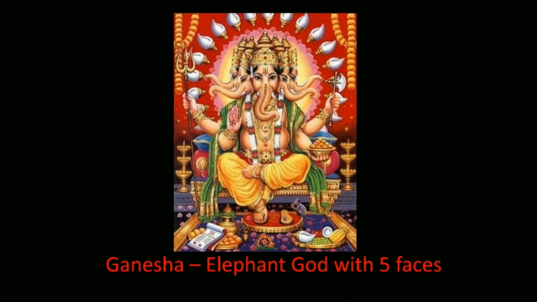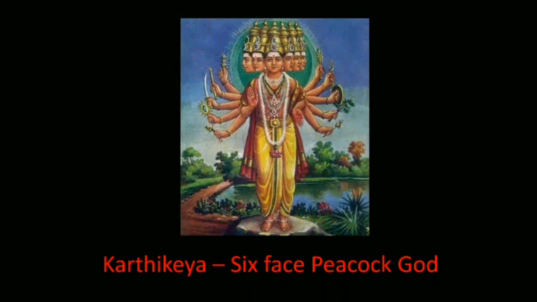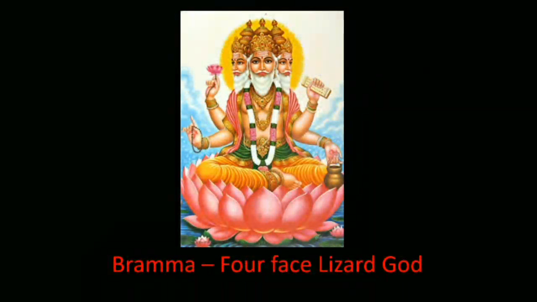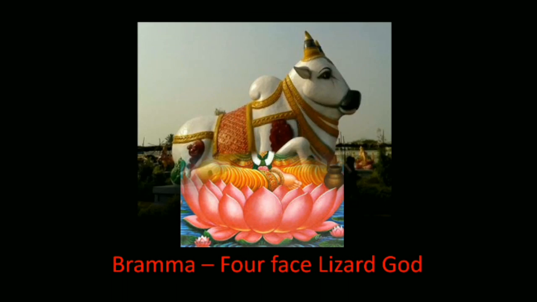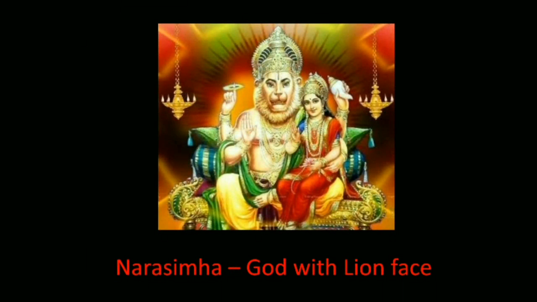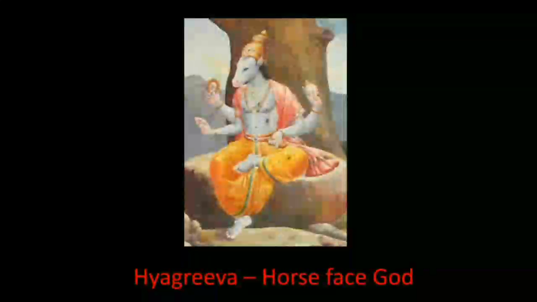Ganesha is known as the elephant god with 5 faces. Kartikeya is known as the 6-face peacock god. Brahma is known as the 4-face lizard god. He is also known as the creator of the current age. Nandi is known as the cow god. Narasimha is known as the god with a lion face. Hayagriva is known as the horse-face god.